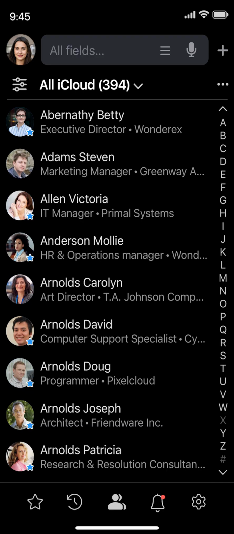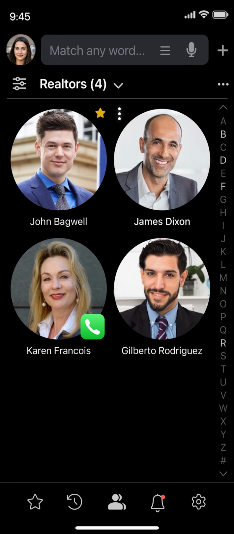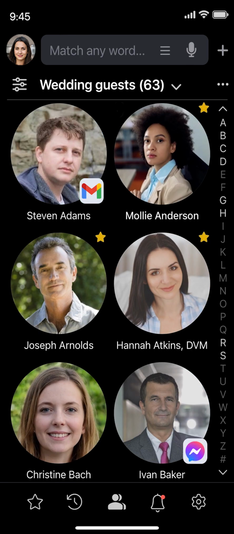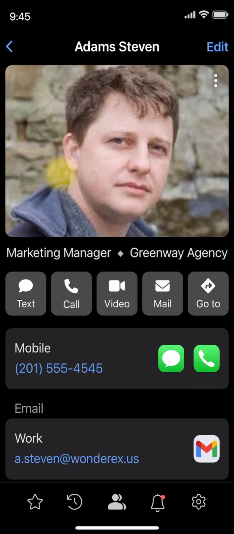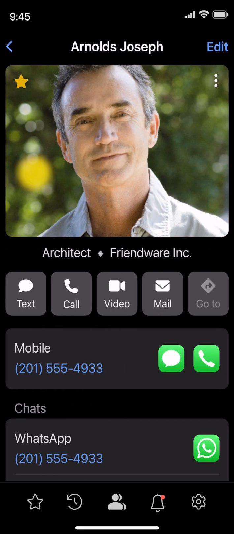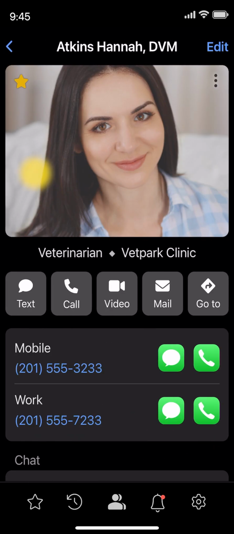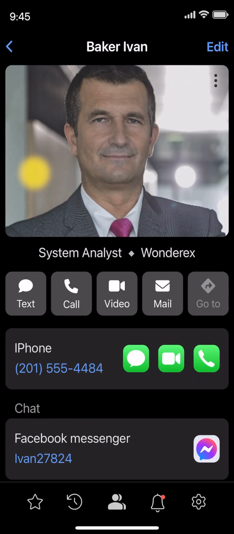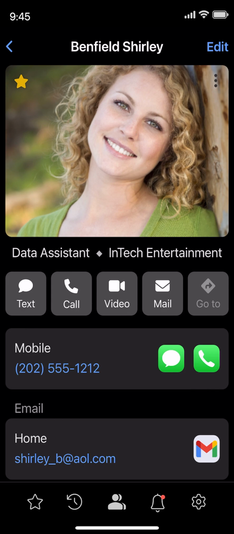As mentioned earlier, groups are great for perusing connected contacts, such as attorneys, realtors, services, restaurants, airlines, wedding guests, and others. Right before the reception, for example, you can open guest profiles and swipe from folder to folder to refresh your memory of the faces and names of people you haven't seen for a long time. Here is Hannah. Here is Christine. Here is Ivan. Here is Shirley.